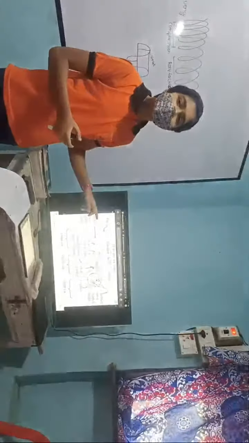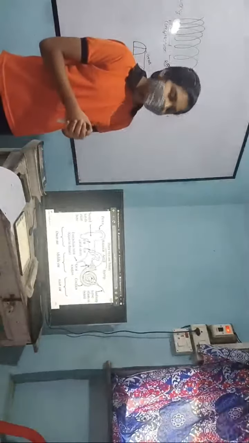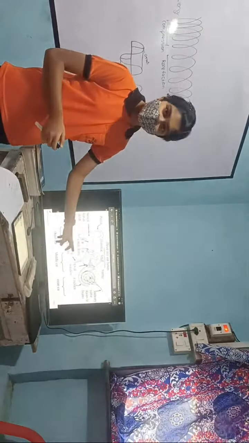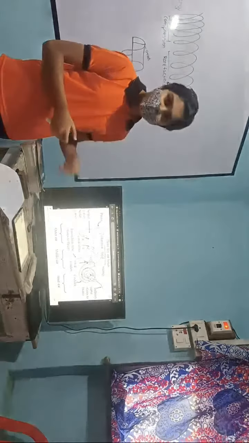Now what is the working of the ear? Firstly, the pinna or outer ear collects the sound and sends it to a funnel-like tube called the ear canal, which is 2 to 3 centimeters long. Then the sound strikes the eardrum, where it vibrates. The eardrum has three attached bones, the hammer, anvil, and stirrup, which help in the transport of the sound.